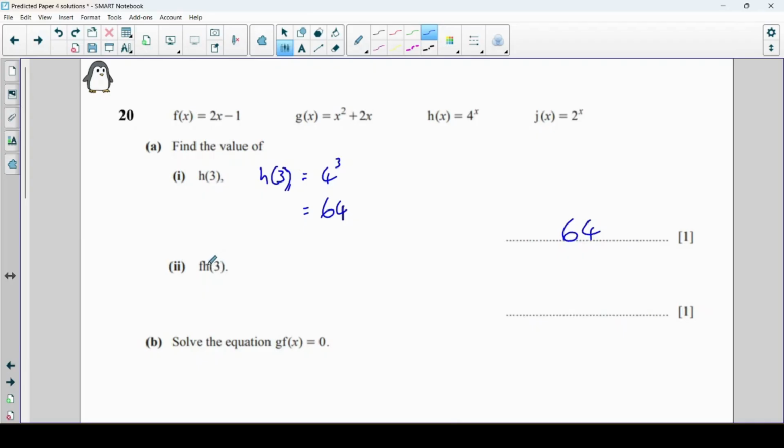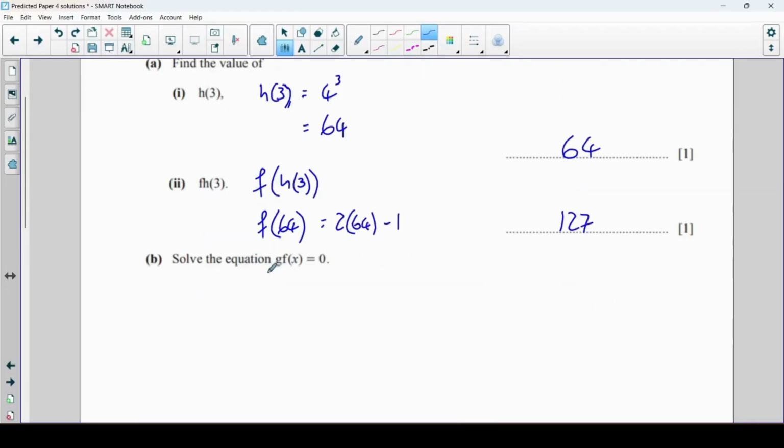So that means doing f of h of 3, and we've already done h of 3. h of 3 was 64. So that means f of 64. That's what we're going to do. So I'm going to put 64 in the place of x in this function here. So 2 times x, or 2 times 64, take away 1. 2 64s are 128, subtract 1 is 127. So nice easy 1 mark questions there to begin with.